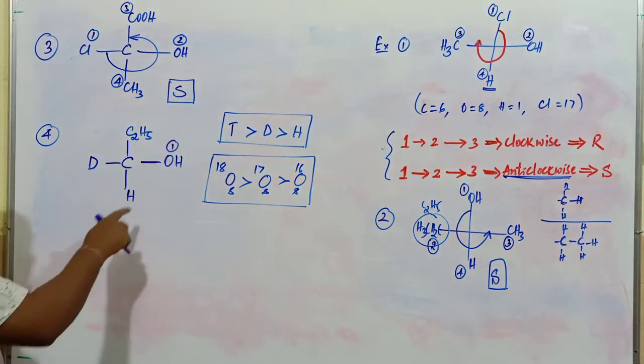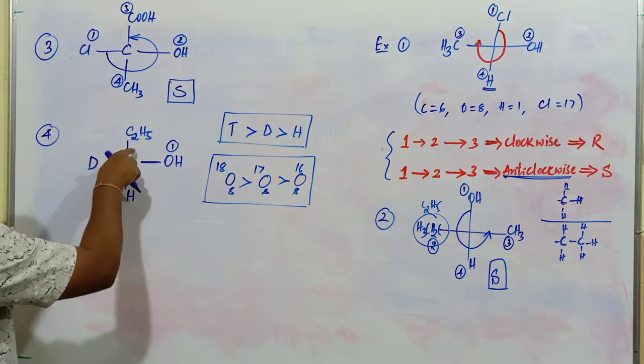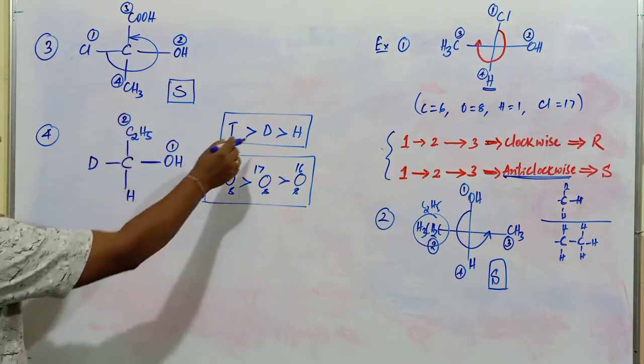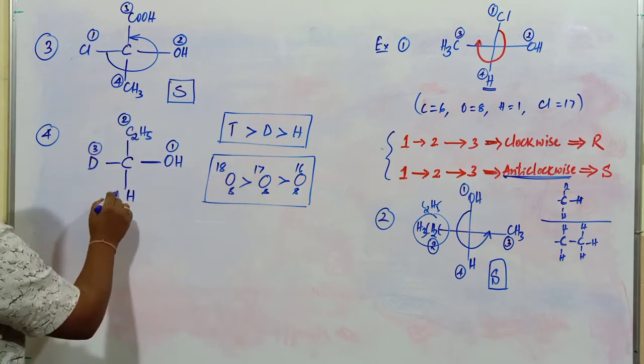Oxygen has atomic number 8. Next is carbon. This is the second priority. Between deuterium and hydrogen, deuterium is of third priority, and hydrogen is of fourth priority.